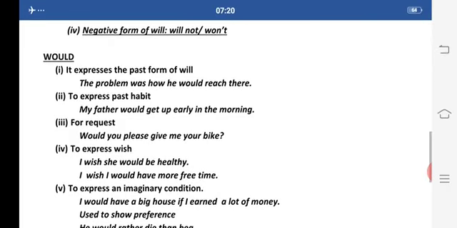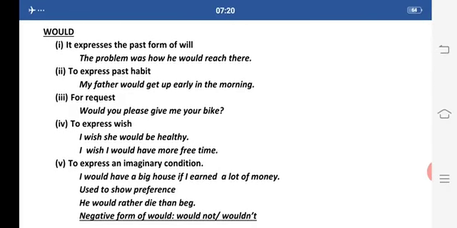Now the next is use of would. Would, as we all know, is the past form of will. It is used to express the past form of will. The problem was how he would reach there. Here I am talking about the problem which he has faced in the past.